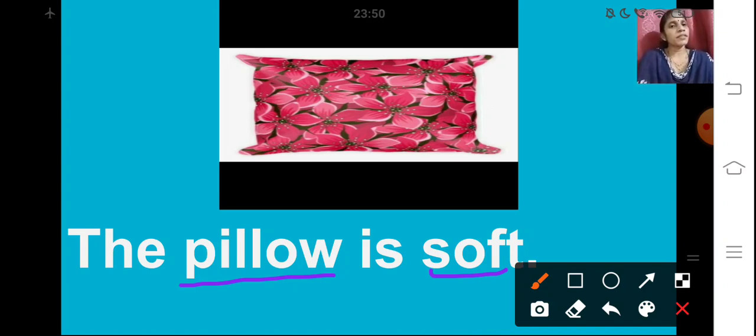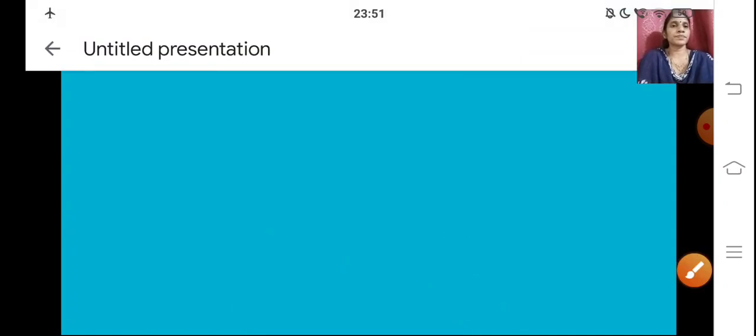How do you feel when you touch it? Yes, it feels very soft, isn't it? We all have pillows at home. It feels very soft. So here soft is describing the pillow. I will write D below soft and N, that is naming word, below pillow. Now let us see the next one.